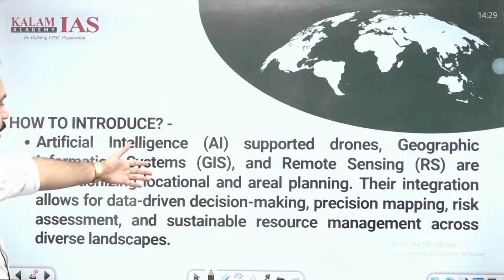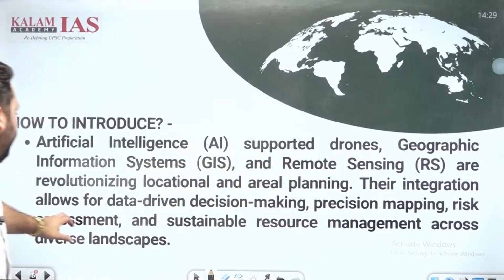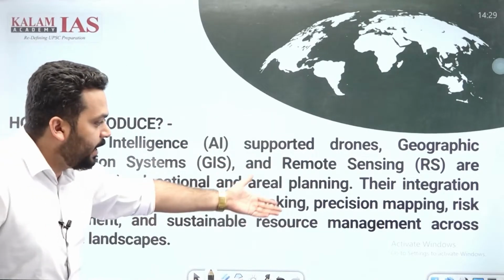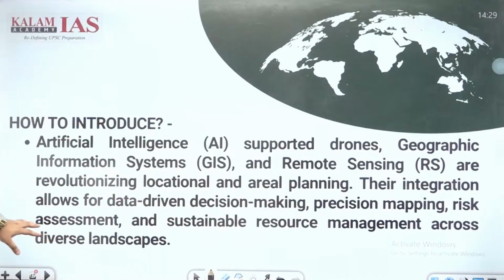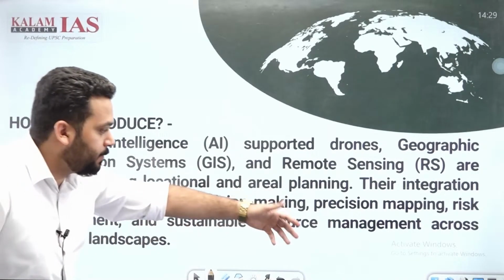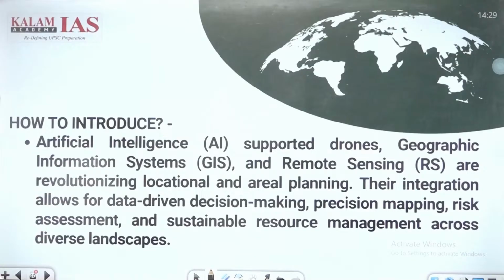Are revolutionizing locational and aerial planning. Their integration allows for data-driven decision making, precision mapping, risk assessment, and sustainable resource management across diverse landscapes.